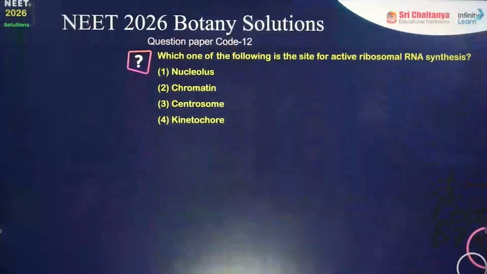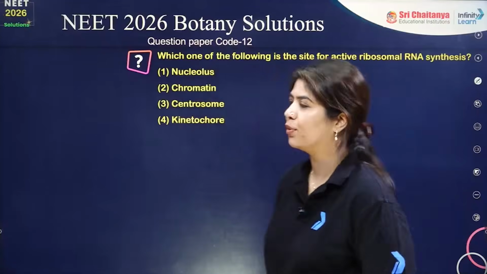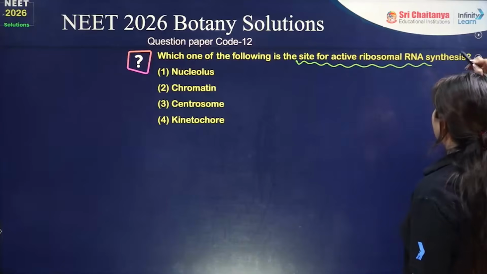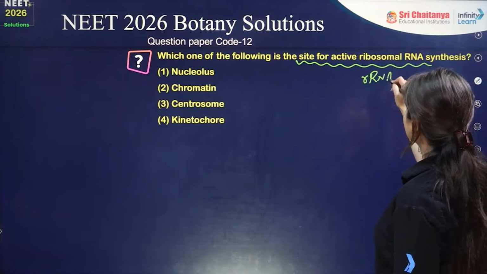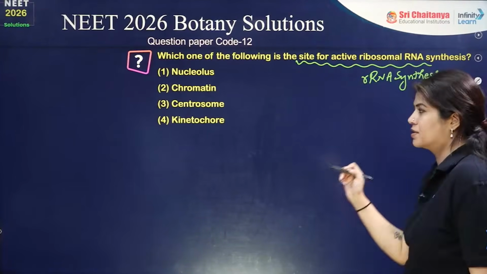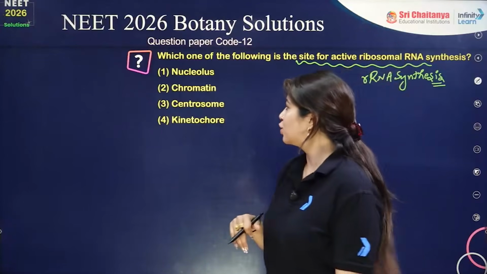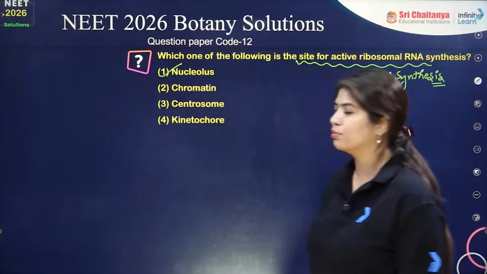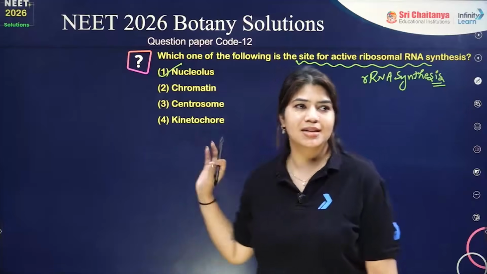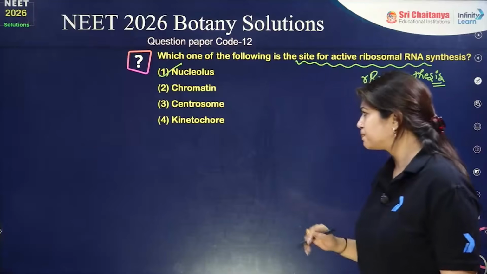Okay, moving on to the second question. Easy question from cell chapter. Which of the following is the site for active ribosomal rRNA synthesis? If we speak about the nucleus, inside the nucleus we do have a globular structure. We call that what? Nucleolus. So nucleolus is the site for your ribosomal RNA synthesis. Again, it is a PYQ. This entire statement has been taken from a previous year question.